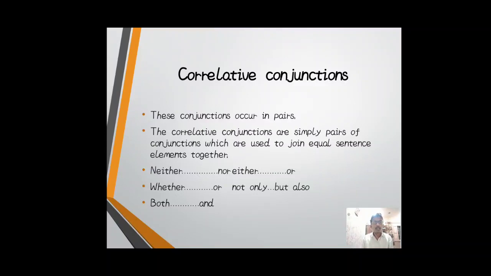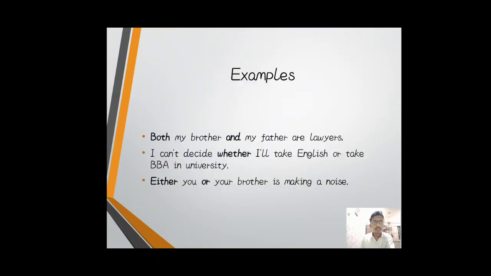The third type of conjunctions is correlative conjunctions. These conjunctions occur in pairs. Correlative conjunctions are simply pairs of conjunctions which are used to join equal sentence elements together. For example: neither nor, either or, whether or, not only but also, both and. These conjunctions come together in pairs. For example, both my brother and my father are lawyers. I cannot decide whether I will take English or take BBA in university. Either you or your brother is making a noise.